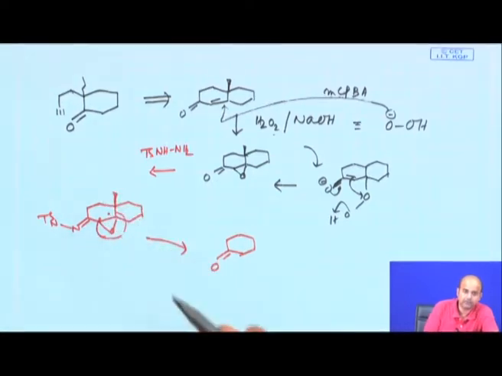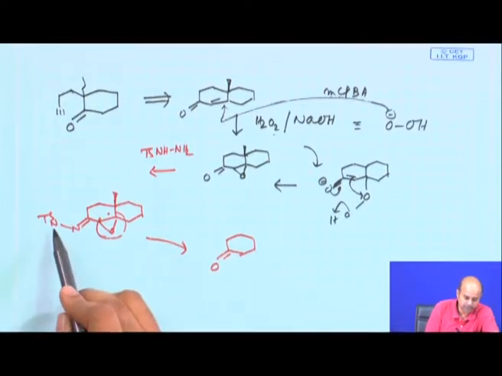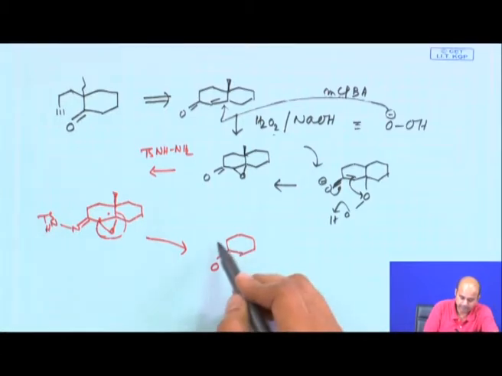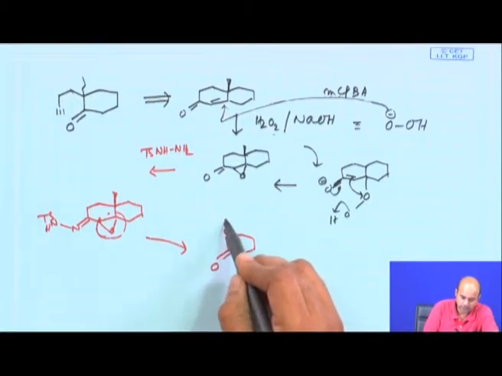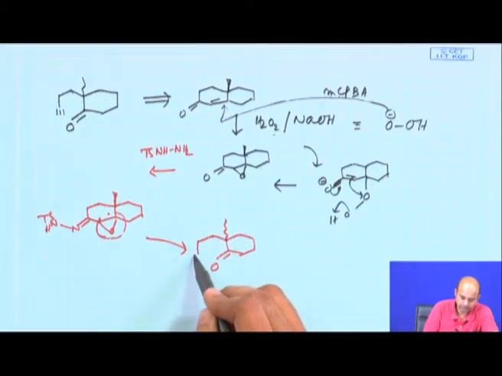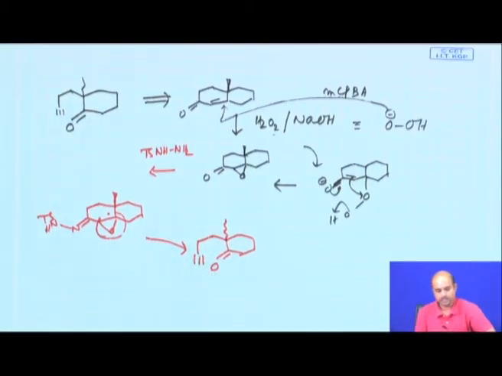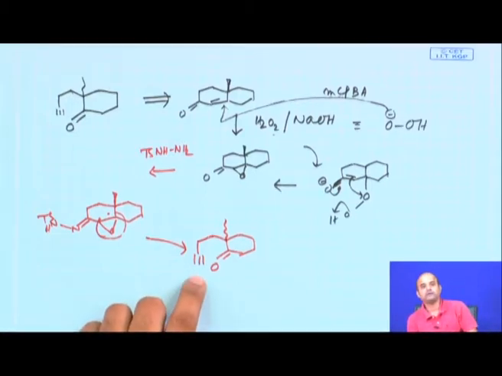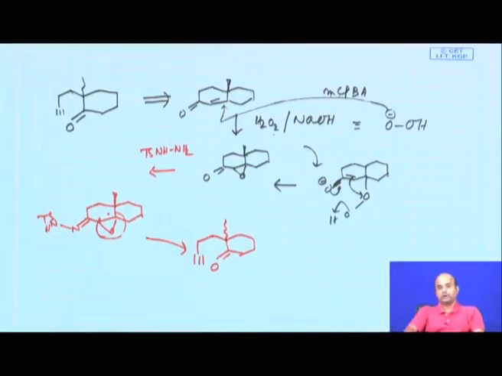The epoxide acts as the electron sink; it can receive the electron which was initially generated at this NHTs end. This methyl group remains here, and then you get this as an alkyne. This alkyne is the main product. So, until and unless you know this Eschenmoser fragmentation or Eschenmoser-Tanabe fragmentation, this whole problem will be very difficult to solve. That is what I am telling you.